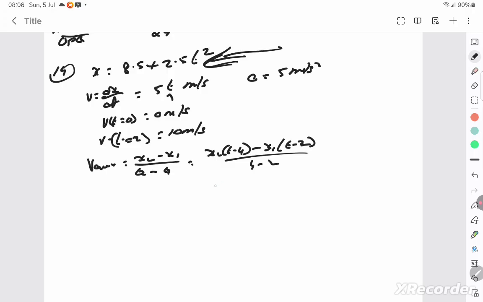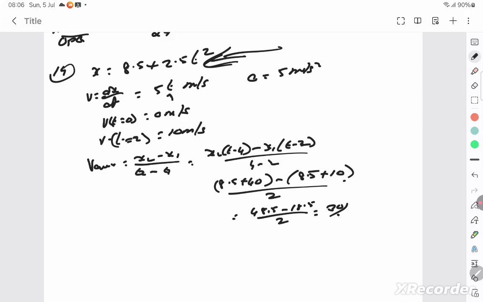So thus you will get 8.5 plus 40 minus 8.5 plus 10 by 2. So you get 48.5 minus 18.5 by 2 is equal to 30 by 2. Therefore, it's 15 meter per second. So let's go to next question.